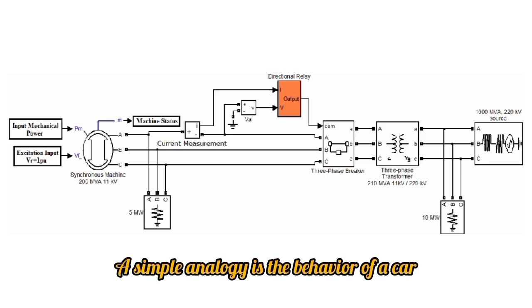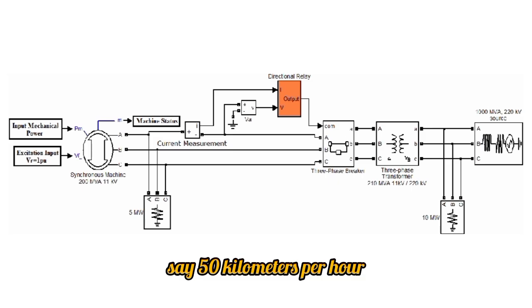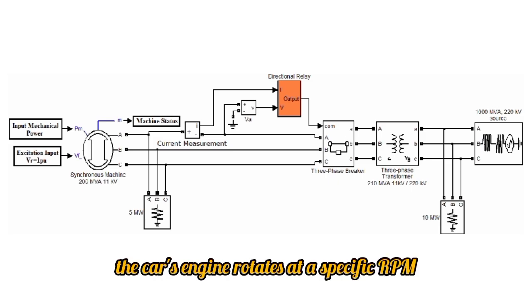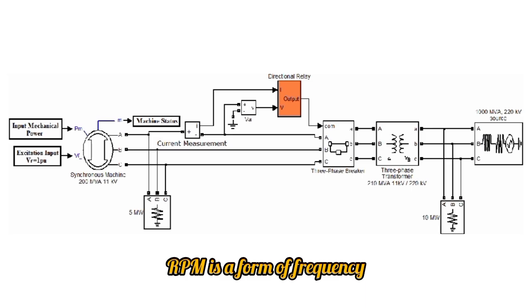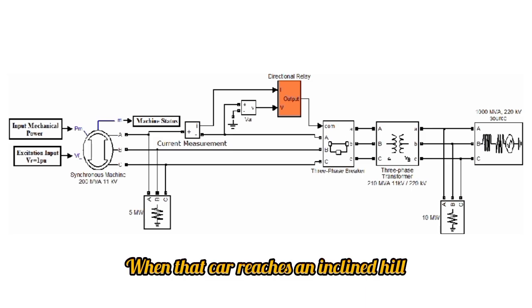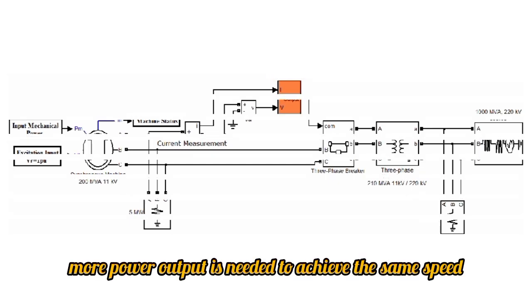A simple analogy is the behavior of a car when driving at a constant speed, say 50 km per hour. The car's engine rotates at a specific RPM. RPM is a form of frequency. When that car reaches an inclined hill, more power output is needed to achieve the same speed.